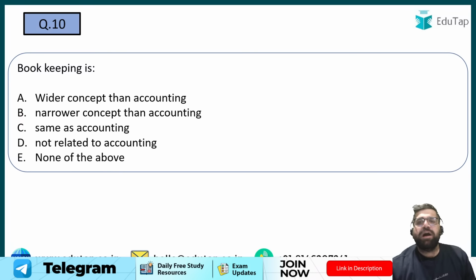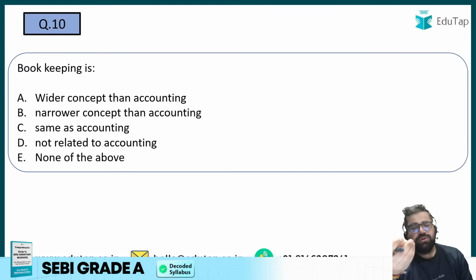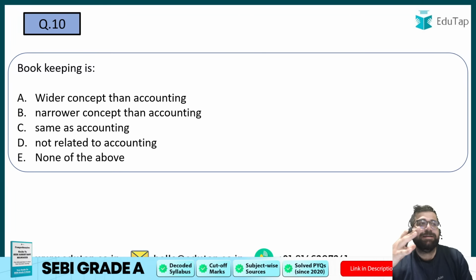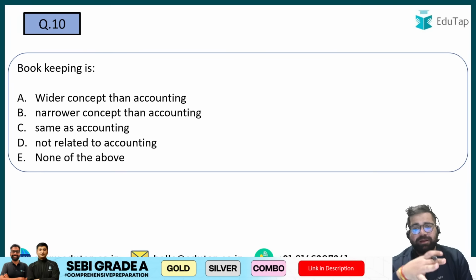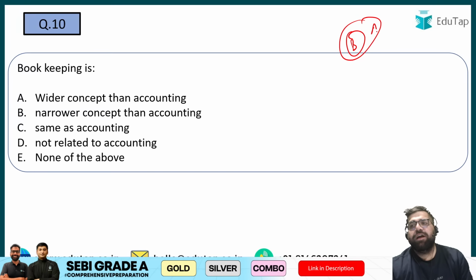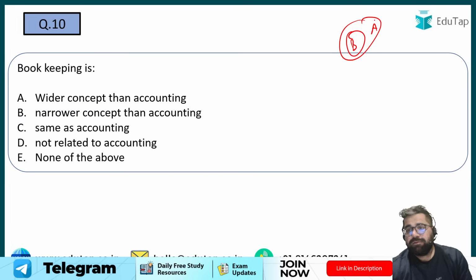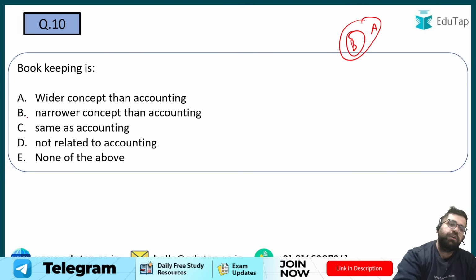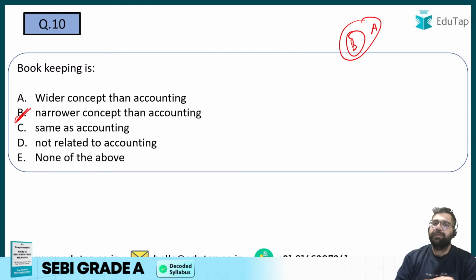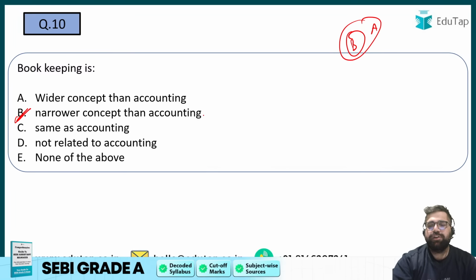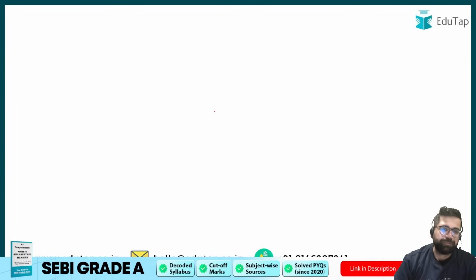Bookkeeping is a part of accounting, right? Like in accounting, you have multiple different things. You keep your books, you analyze them, you communicate the information. So bookkeeping is definitely one of the parts of accounting. And accounting has a larger perspective as compared to bookkeeping. Accounting is bigger because in that concept you have communication also, analysis of transactions also, and whatnot. Therefore bookkeeping is a narrower concept as compared to accounting, and accounting will have a broader concept as compared to bookkeeping. Whichever way you want to understand, the correct answer will be option number B.